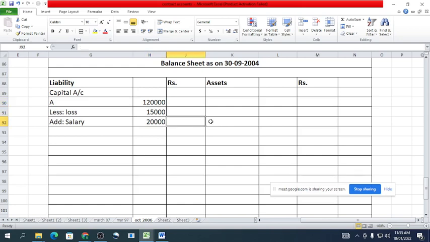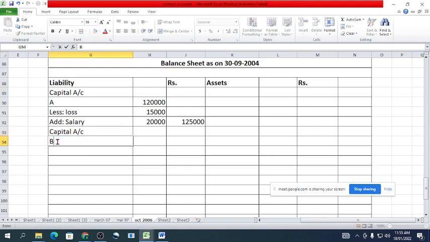Okay. Then we will find out the final balance of A's capital: 1,20,000 minus 15,000 plus 20,000. Okay, it is rupees 1,25,000. And next, capital of B.